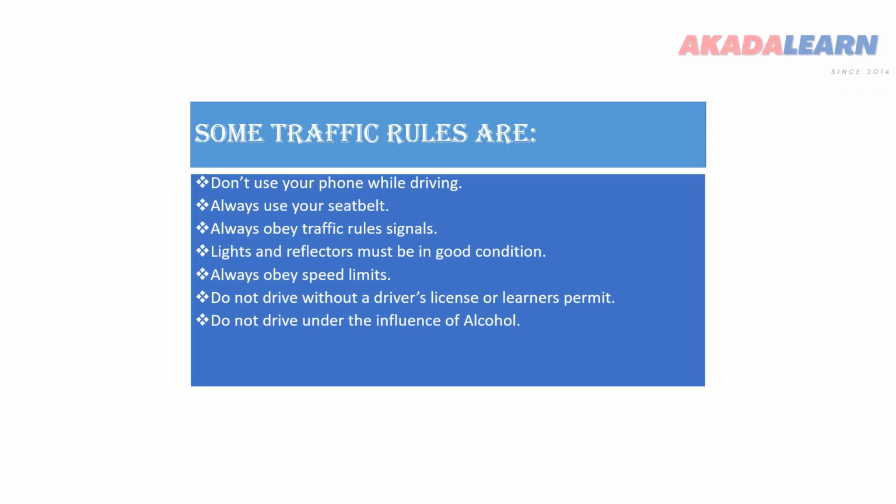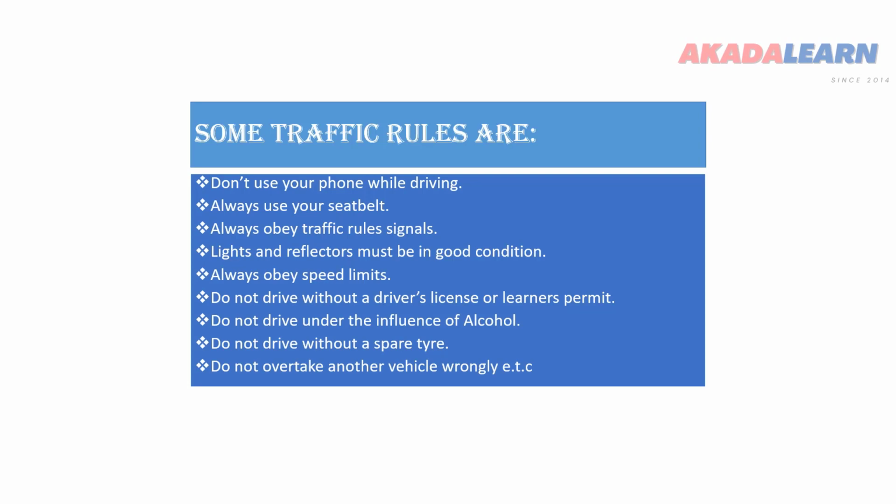Do not drive under the influence of alcohol. Those who drive under the influence of alcohol are mostly the ones who are involved in accidents. It is very wrong to drive while drunk. Do not drive without a spare tire. A spare tire is meant to help us in case our tire gets deflated while driving or on the way, in order to help you move from where you are to a vulcanizer. Finally, do not overtake another vehicle wrongly. So these are just some of our traffic rules. There are so many of them, and I would like you to Google on them to know how many they are.